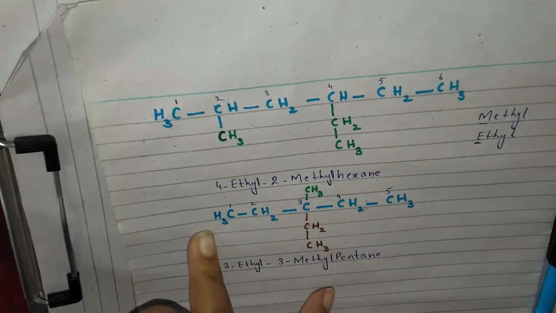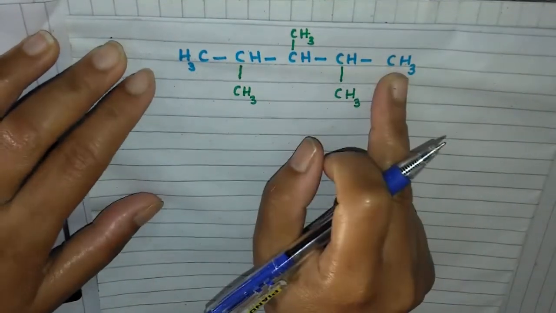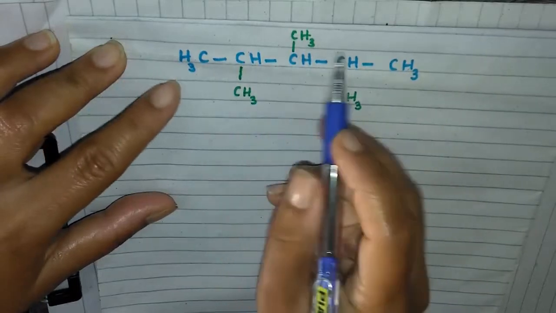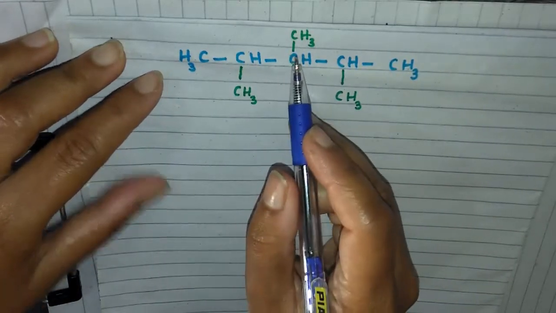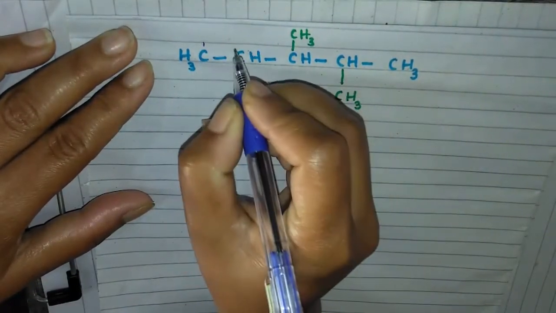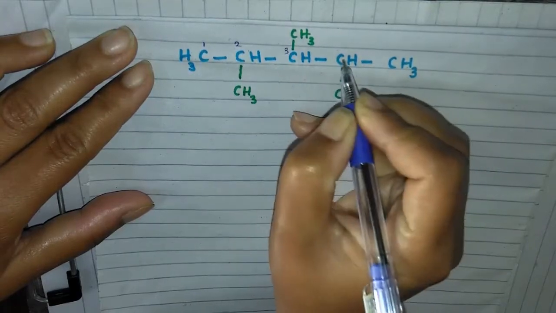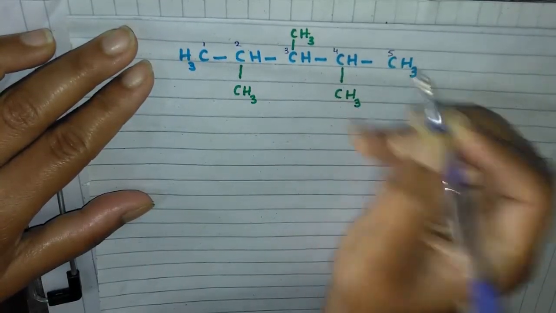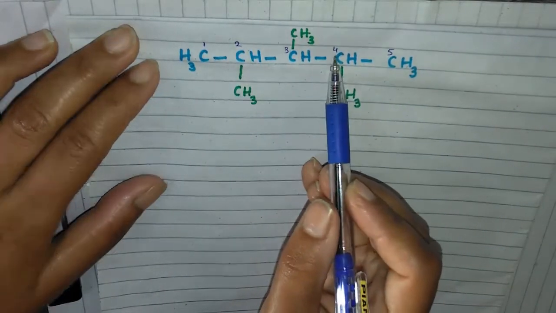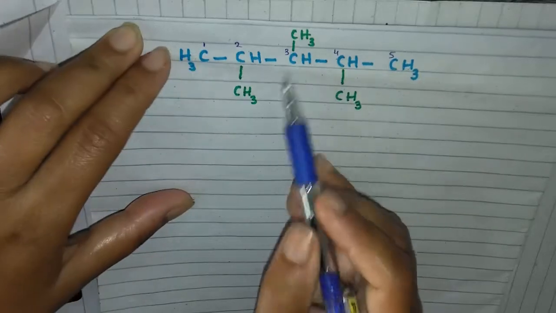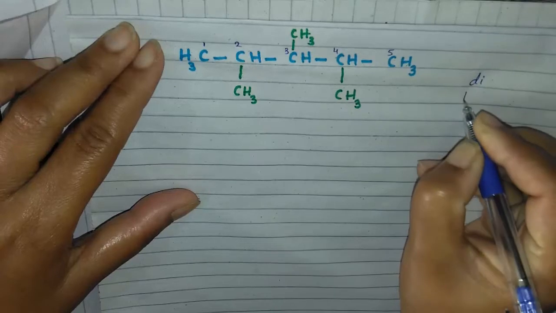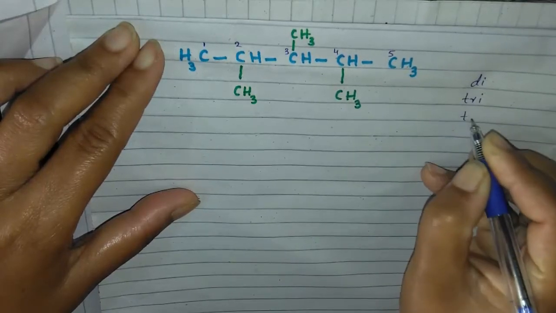Now next, in this case, when two or more substituents are the same, here 3 substituents are present and they are all the same, then first again we will write the numbers of the parent chain: 1, 2, 3, 4, 5, and 3 substituents are present on the second carbon, third carbon, and fourth carbon. If the substituents are the same, we will use prefixes such as di, tri, tetra, and so on.